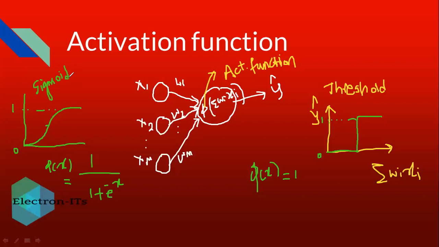Similarly, we have the rectifier function as an activation function, where we get a graph like this. Initially 0, and then it will increase the output from 0 to 1. So maximum of x comma 0 is the equation for the rectifier function.